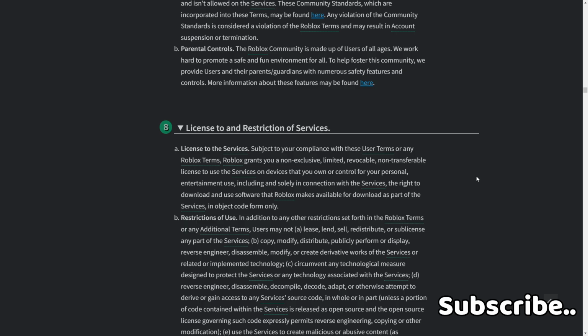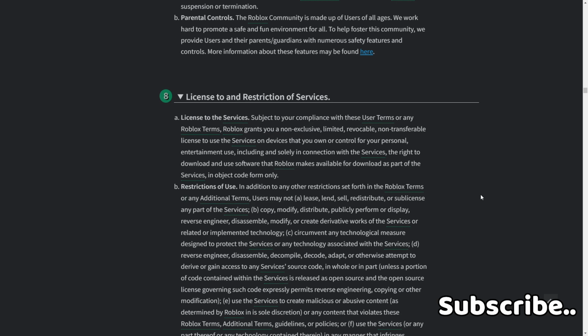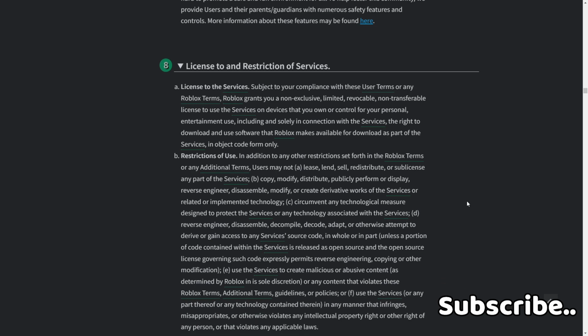8. License to and restriction of services. A. License to the services. Subject to your compliance with these user terms or any Roblox terms, Roblox grants you a non-exclusive, limited, irrevocable and untransferable license to use the service on any devices you own or control for personal entertainment use, including and solely in connection with the services, and a right to download and use software that Roblox makes available for download as part of their services in object code form only.